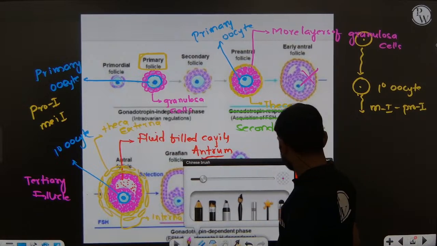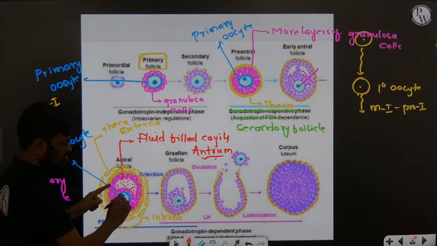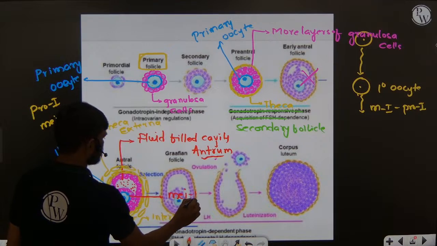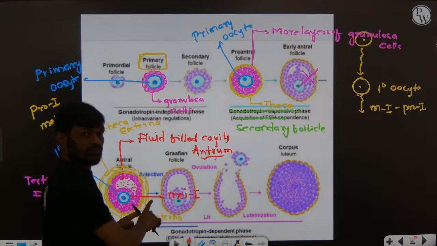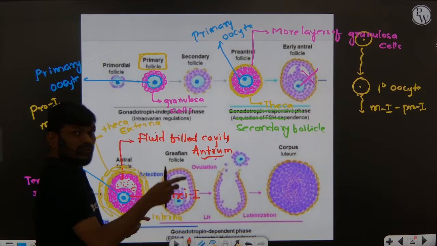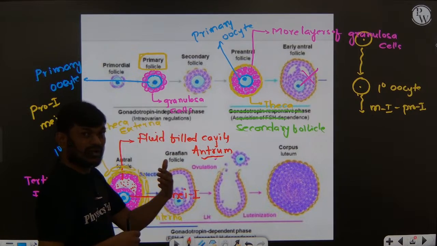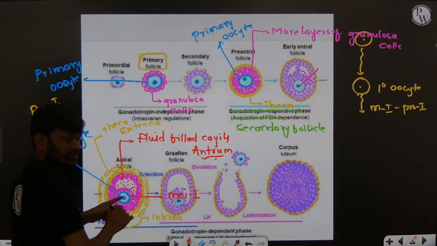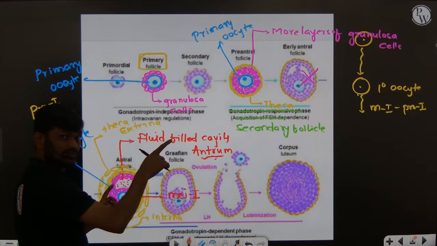Now, within the tertiary follicle, the primary oocyte undergoes meiotic division 1. The meiotic division 1 will complete in the primary oocyte in the tertiary follicle. When it was arrested in prophase 1, now it will start again, right? So the primary oocyte continues the meiotic division 1 which was arrested in prophase.